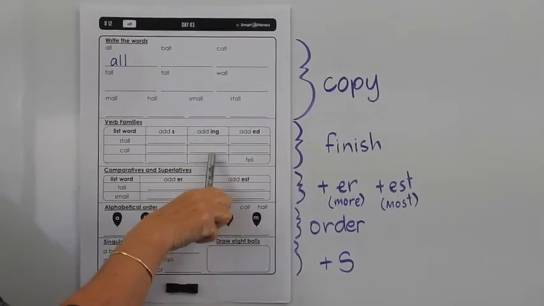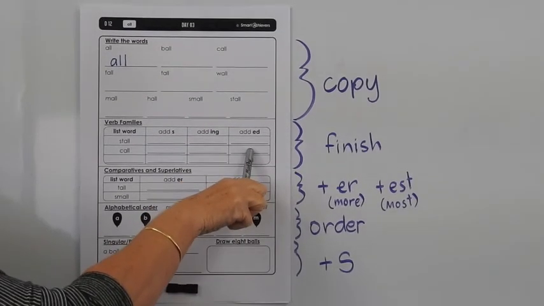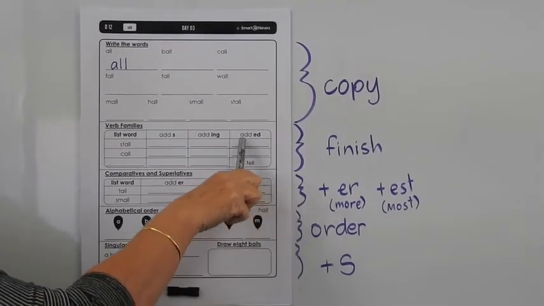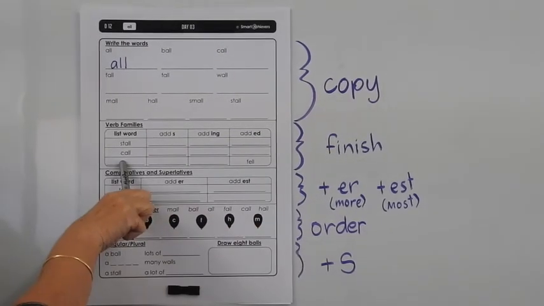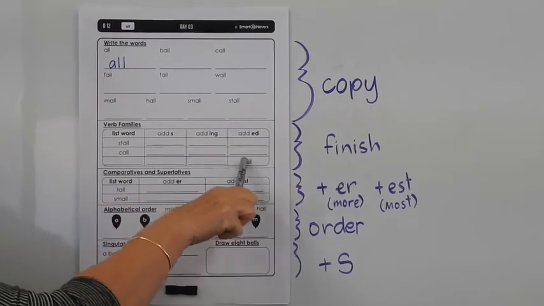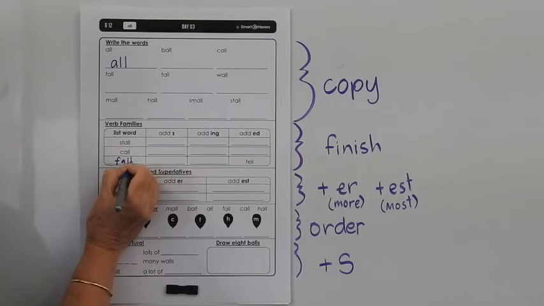In this column we're adding the ing to the base word. And in this column we're adding ed to the base word. This last line is very tricky because you've got to find the base word. What is the list word that the word fell comes from? It comes from the word fall.